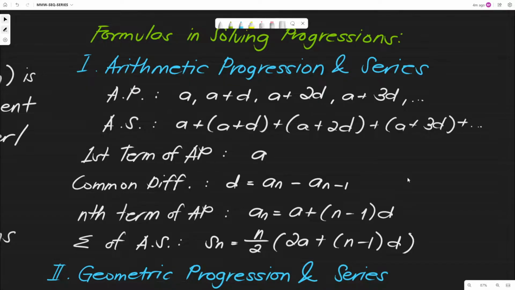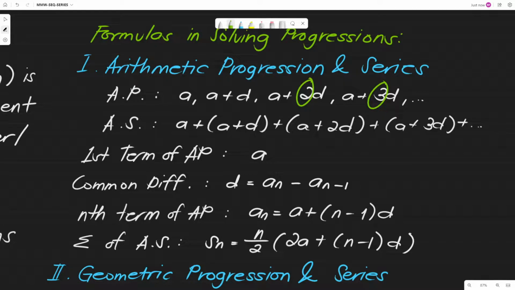So we have the format for the progression. We have A, that is the first term, A plus D, A plus 2D, A plus 3D, so on and so forth. So yung D natin dito is the common difference. So later, discuss natin more about the common difference. But basically that's the format of the arithmetic progression. So kung mapapansin natin, ano yung nag-change in between terms? Yun yung tinatawag natin na numerical coefficient ng common difference natin.